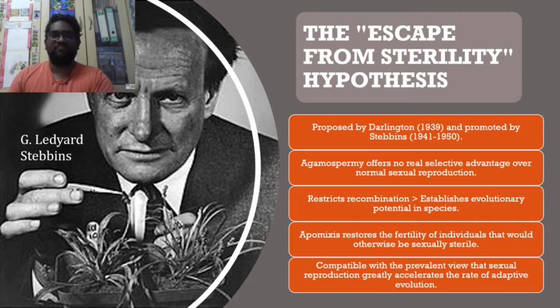From this viewpoint, the principle states that the adaptive advantage of apomixis restores the fertility of individuals that would otherwise be sexually sterile because of polyploidy and hybridization. This theory achieved wide currency because it was compatible with the prevalent view that sexual reproduction greatly accelerated the rate of adaptive evolution and was maintained in species by group selection.